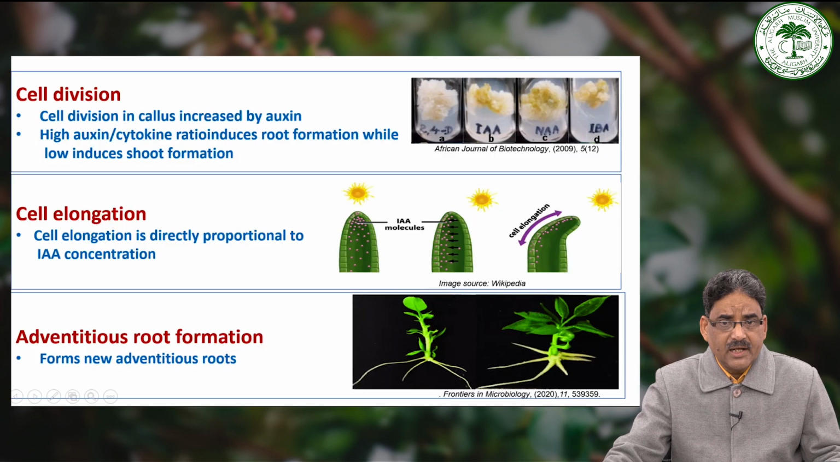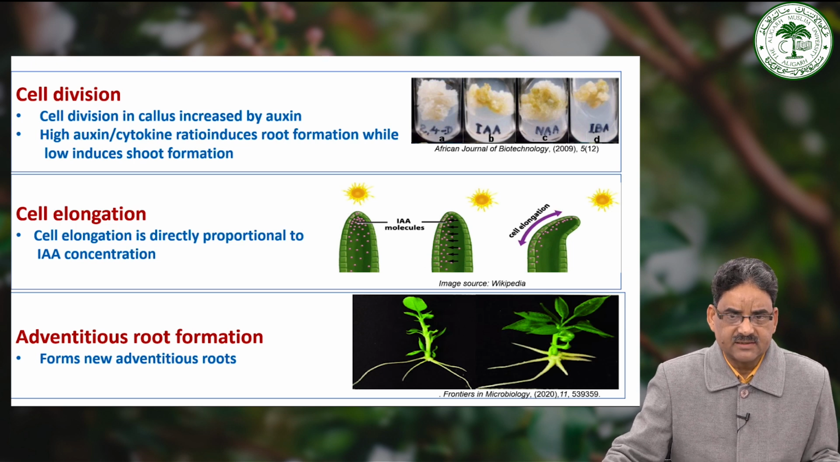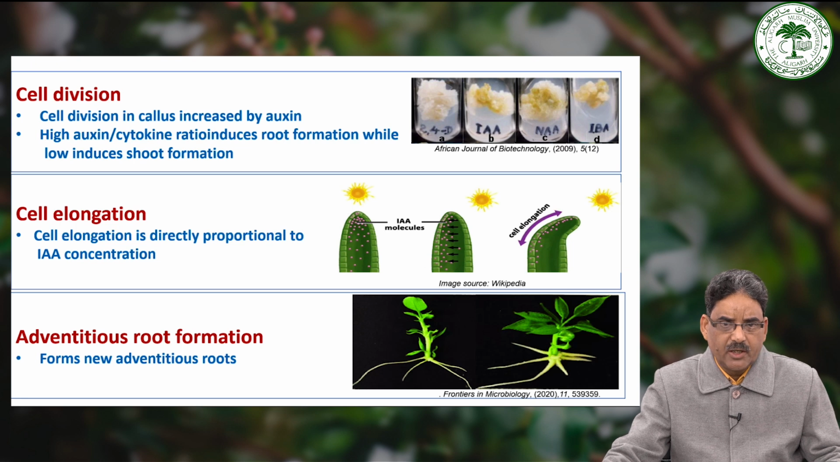So, as you can look, this slide basically displays the regulatory role of auxin. Auxin increases the cell division. Formation of callus is the best example shown. Callus growth is dependent on auxin level. High auxin ratio induces root formation, while low level induces shoot formation.